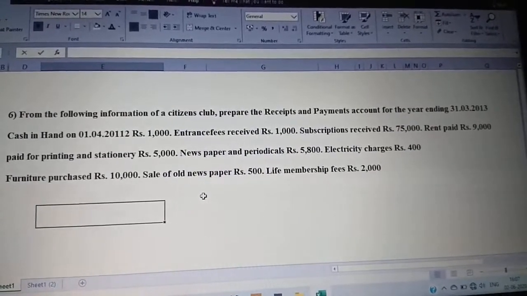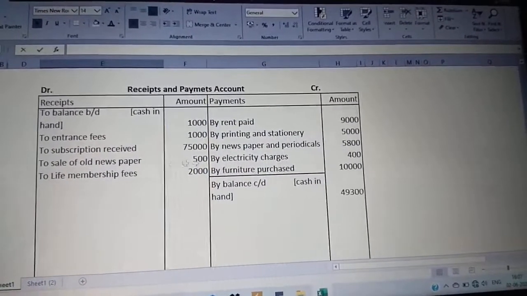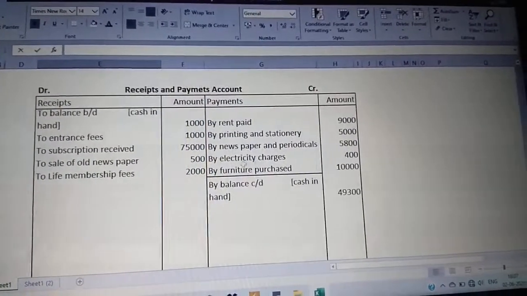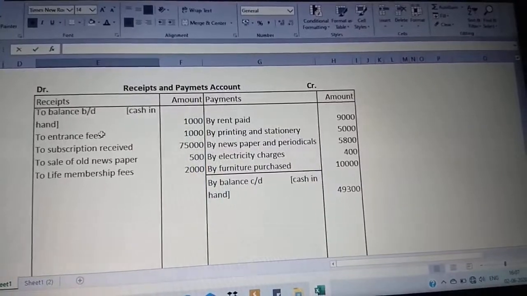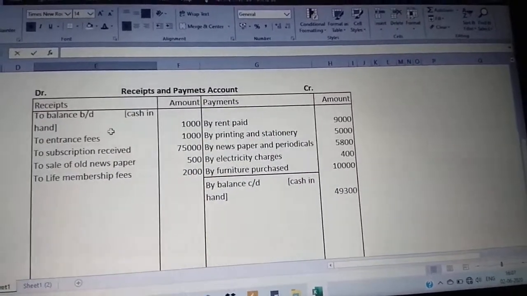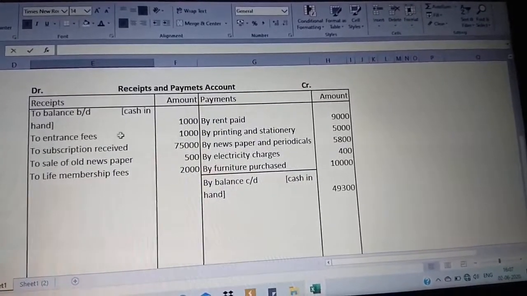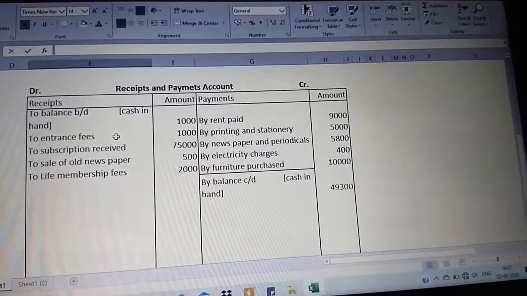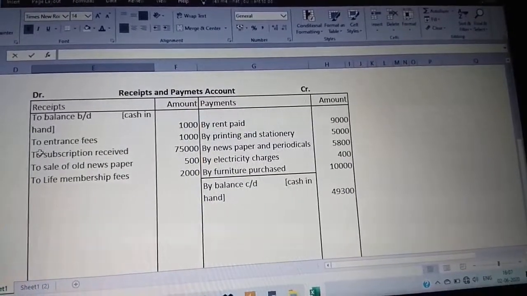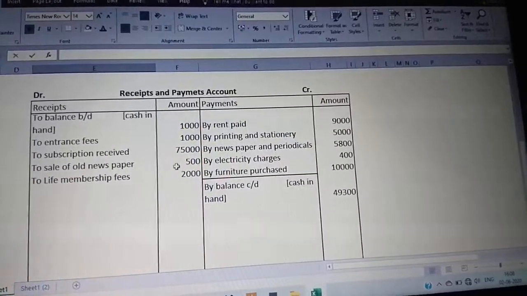After segregation of that, next go for the receipts and payments account format. Just prepare it. As I said, receipts are to be on the debit side and payments on the credit side. Let us move on. First, cash in hand to be taken. When you take up the cash in hand, opening balance, to balance brought down, 1,000 to be written. Then all the other items which you have marked with the initial R, just pick them and write on your receipt side using the prefix 'To'. I've just done it. Observe it. I've written all the values here.